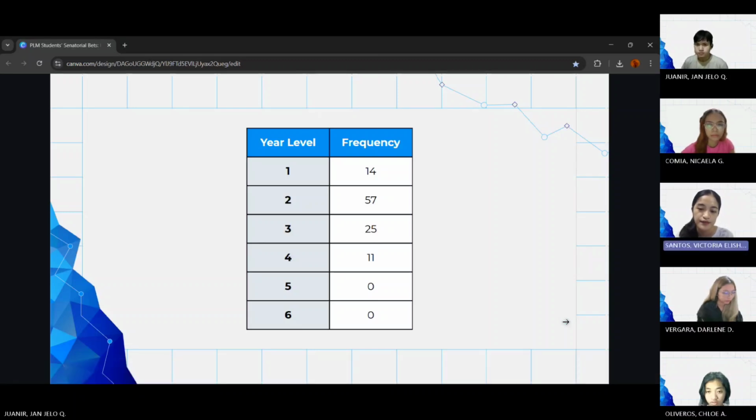With the frequency of the year level of respondents, we have 14 respondents from first years, 57 from second years, 25 from third years, 11 respondents from fourth years, and none from fifth and sixth years.